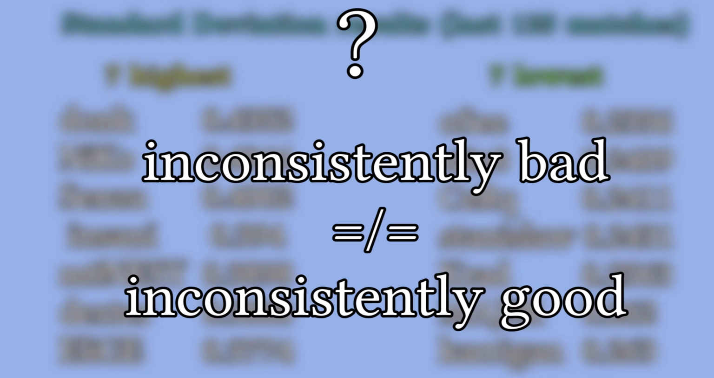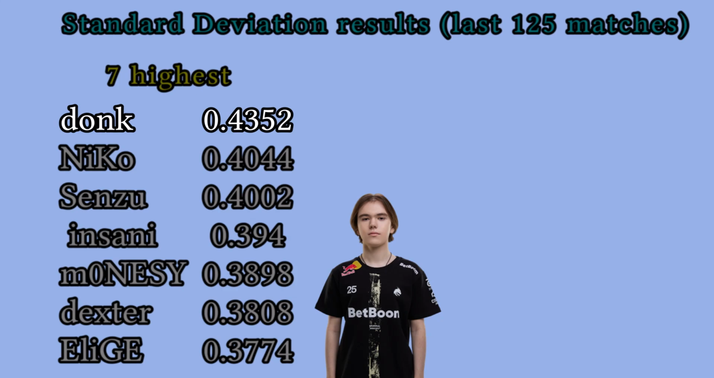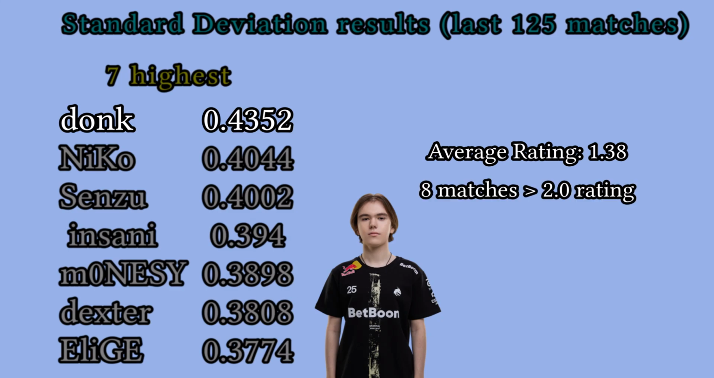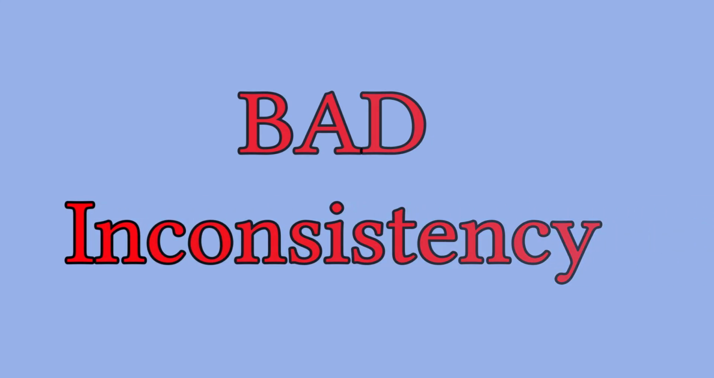Players can be inconsistently bad, but can be inconsistently good too. Take Donk for example, that is the first place in the ranking. He varies his rating a lot, but for the best. He is a really good player with an average of 1.38 rating that has extremely high outliers. He has 8 matches where he hit more than 2.0 of rating, something that some players couldn't hit even once in their whole career. So because of that, we can't use only standard deviation to measure inconsistency. We want the BAD inconsistency, the inconsistency that actually hits a player's performance.